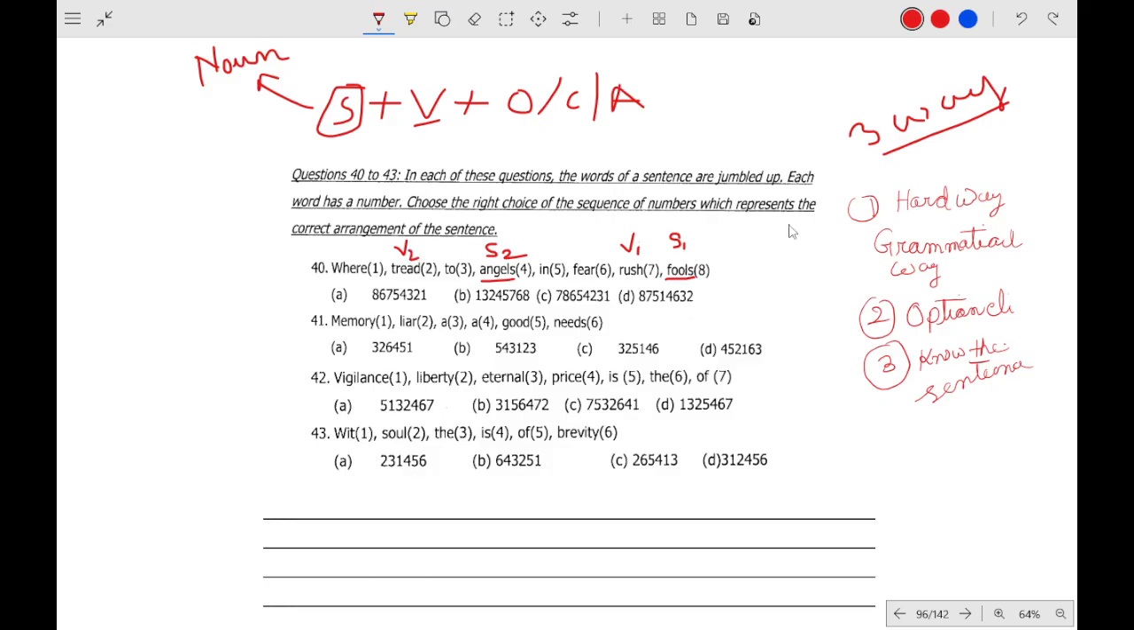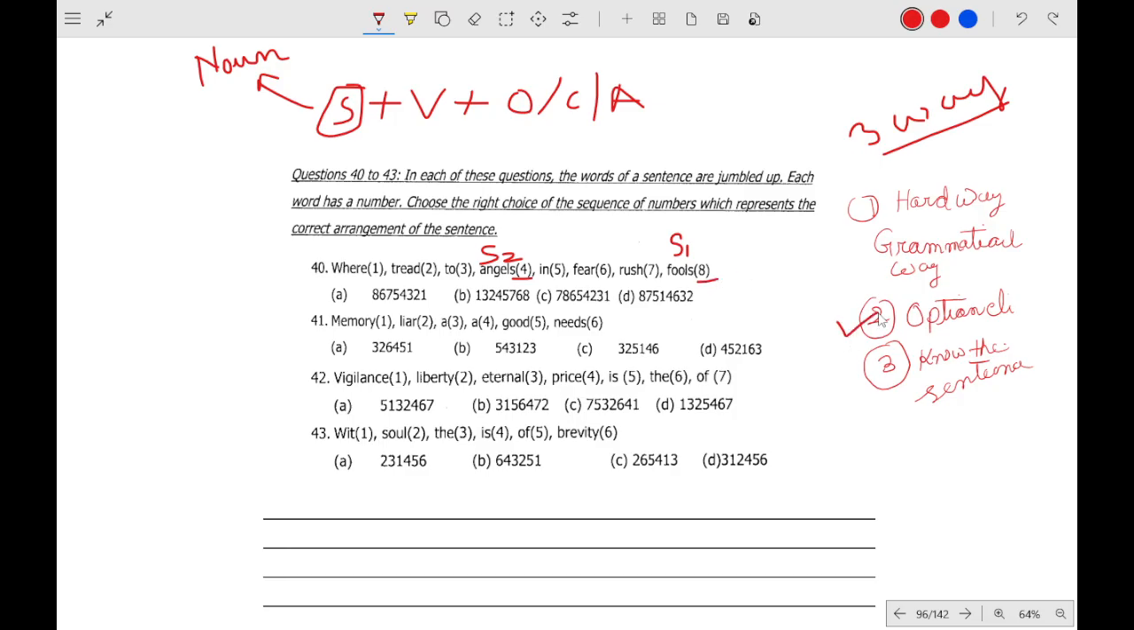As you can see, it is the hard way, that means the grammatical way. If you try to do it this way, it will take a lot of time. This question will become very time consuming. So what will you do? We will follow the basic steps. That means we will find the subject. As I said, this is subject number 1 and this is subject number 2. What is it? 4 and 8. That means